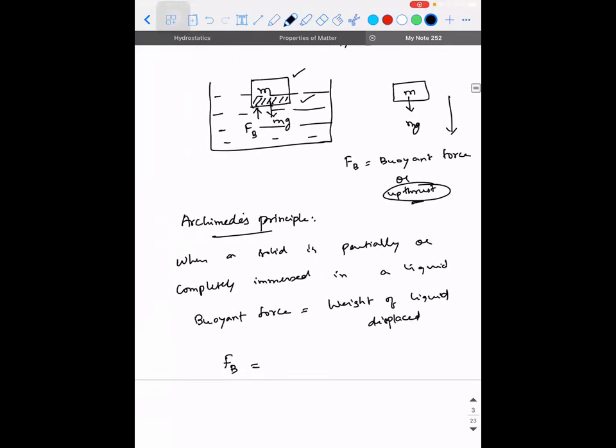So suppose this much amount of volume has gone into the liquid. If you're able to calculate this volume, the volume of the liquid that is displaced is equal to what? Volume of the immersed portion of the solid. If this volume of the immersed portion is X, then the amount of liquid that would have got replaced in that place is also going to be X.